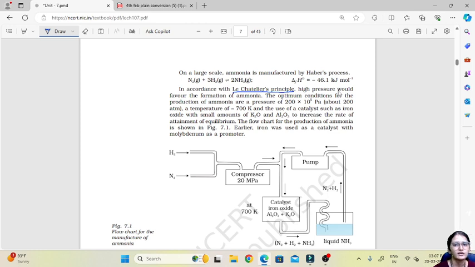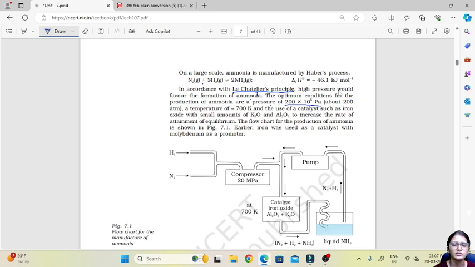So in this reaction, high pressure will favor the formation of ammonia, since on the reactant side we have 3 plus 1, 4 moles, and here 2 moles. High pressure means it will go to the side with fewer moles, so more and more product will be formed. That's why high pressure will favor the formation of ammonia. Optimum conditions are a pressure of 200 into 10 raised to 5 pascals.